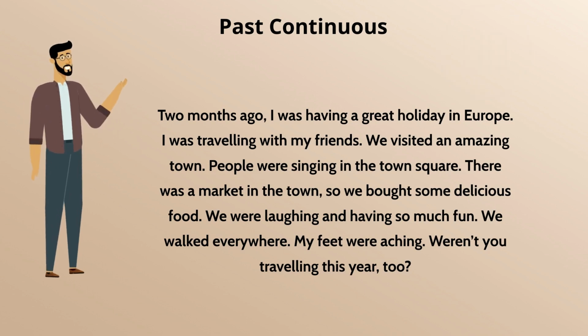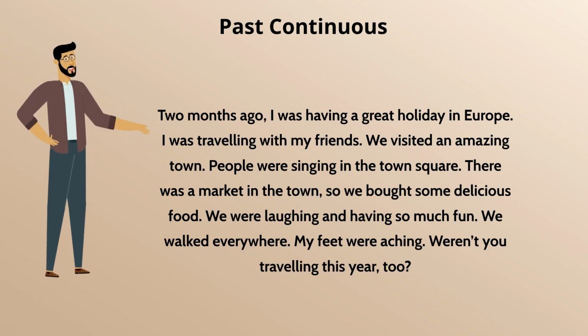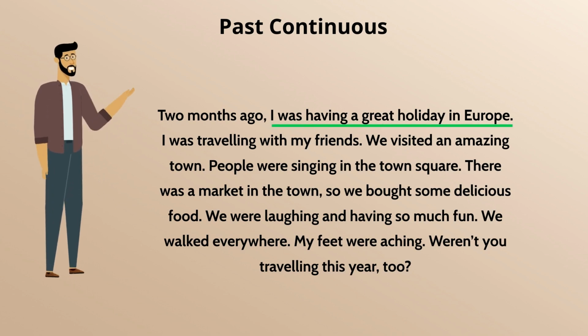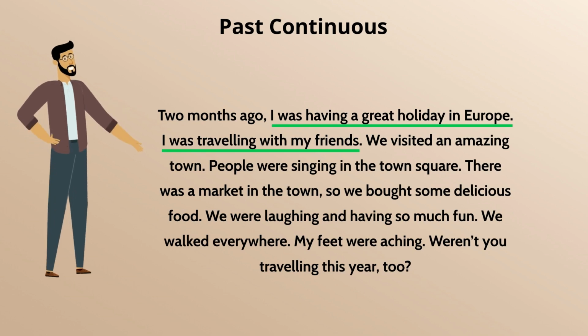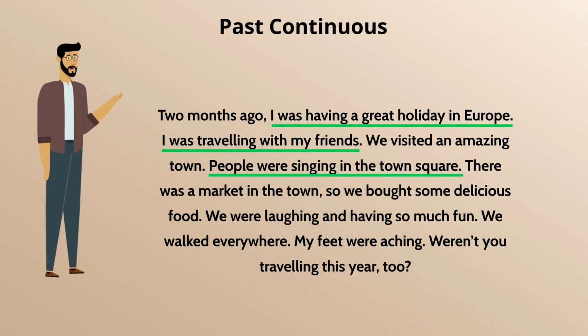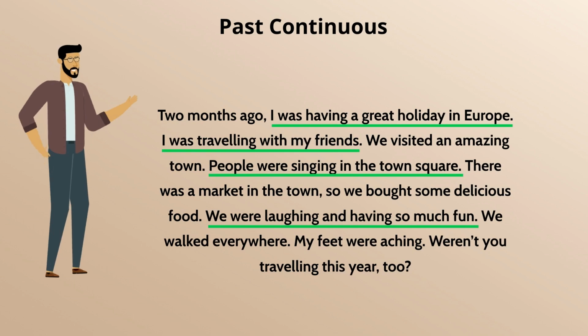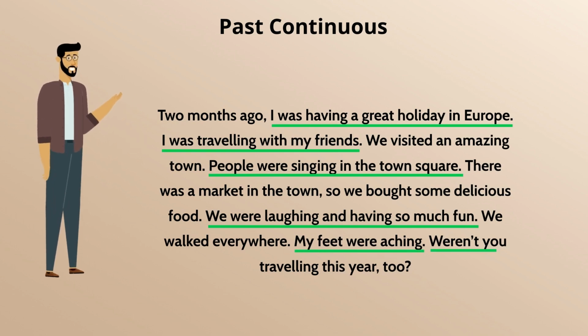Okay, the past continuous sentences are: I was having a great holiday in Europe. I was traveling with my friends. People were singing in the town square. We were laughing and having so much fun. My feet were aching. Weren't you traveling this year, too?